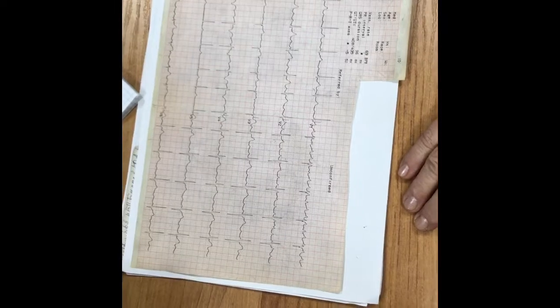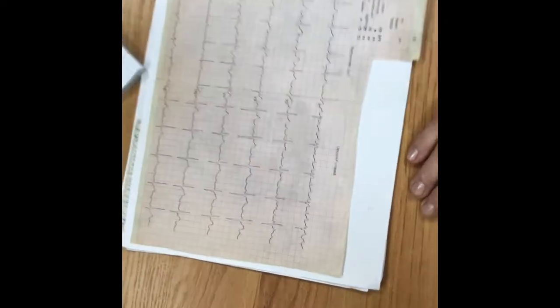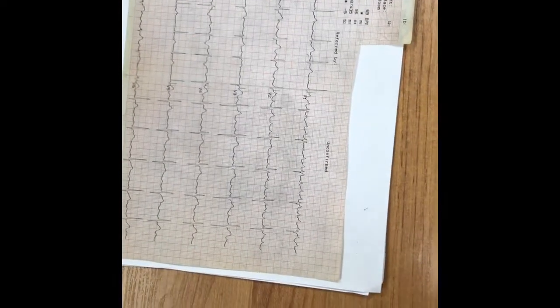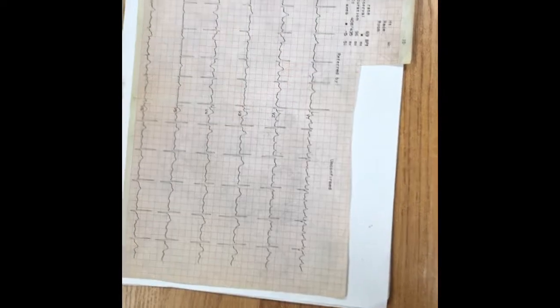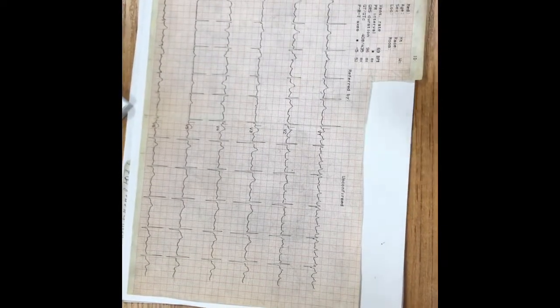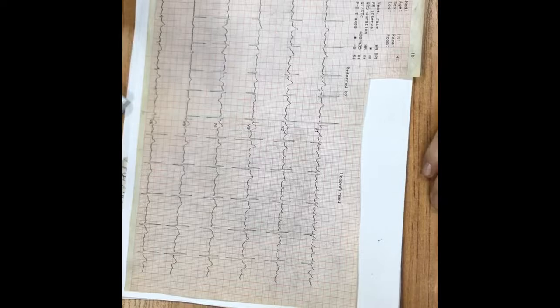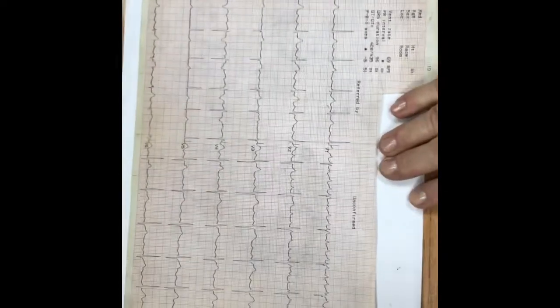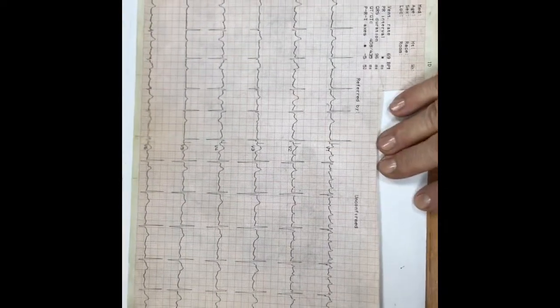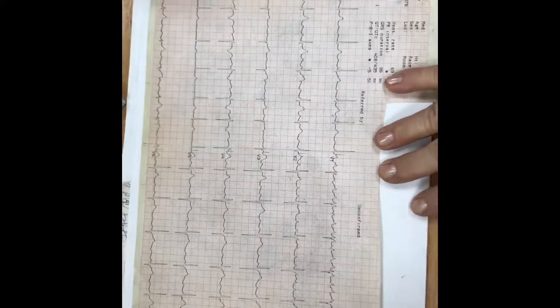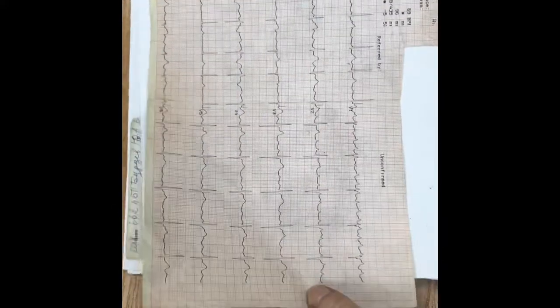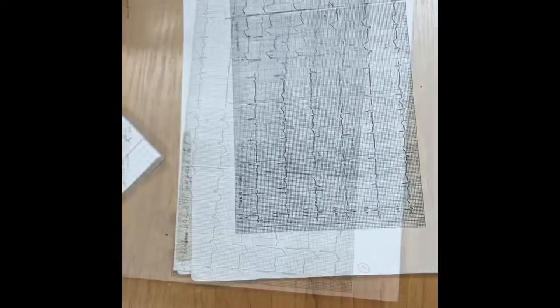So it may be anterior hemiblock, block of the anterior fascicle of the left bundle branch. The QRS complexes are in general normal, narrow, without signs of enlargement of chambers. So: atrial flutter and anterior hemiblock.